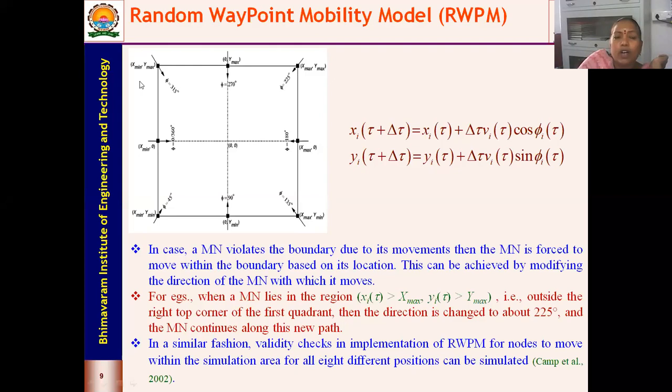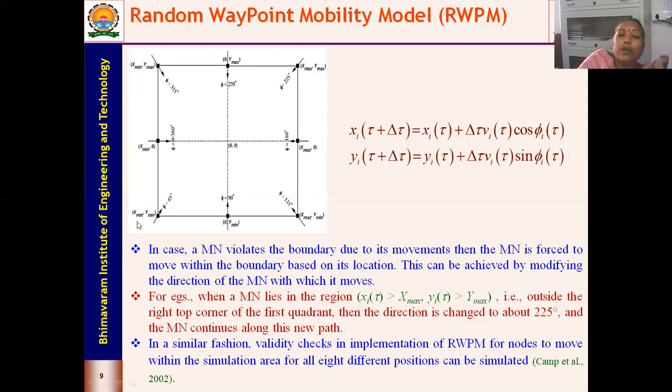The corners: the top right corner is x max, y max; the top left is x min, y max; the bottom left is x min, y min; and the bottom right is x max, y min. So the given boundary is divided into 4 quadrants.